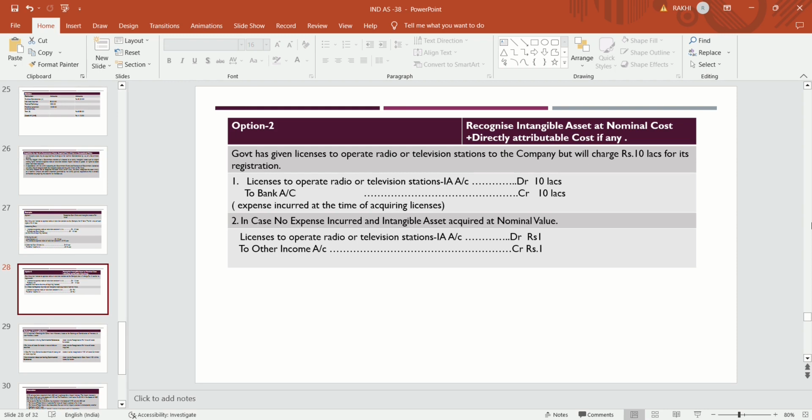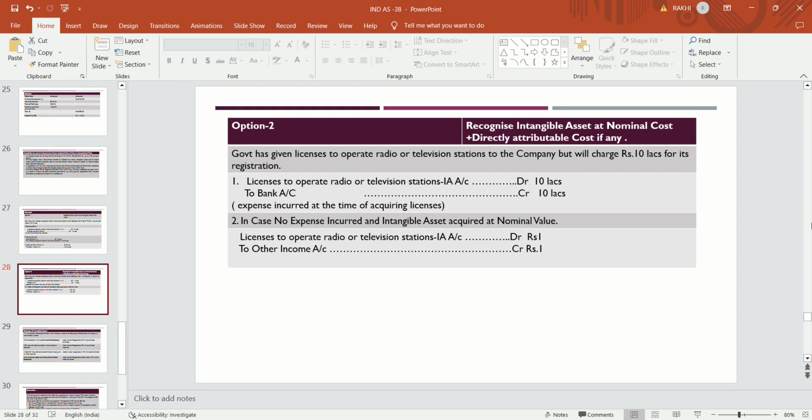So license to operate. Nominal means the right is given free of cost, but the cost which is incurred to use that asset is to be debited or capitalized with the asset. So license to operate radio or television station, intangible asset account debit, that is 10 lakhs, to bank account, because the expense was incurred at the time of acquiring the license.